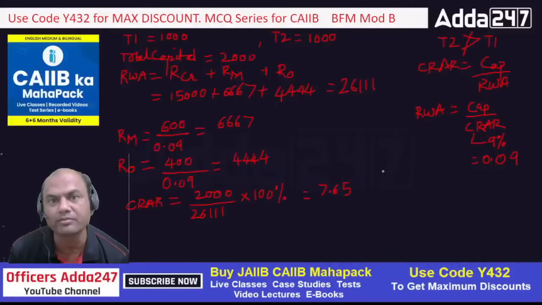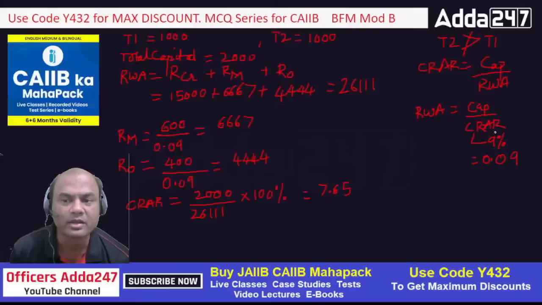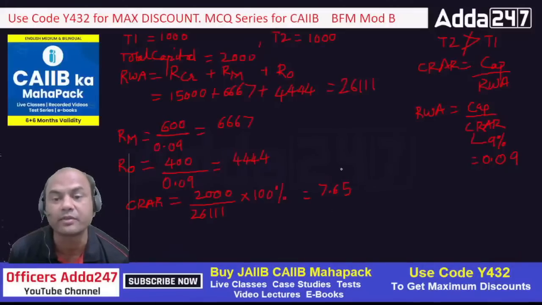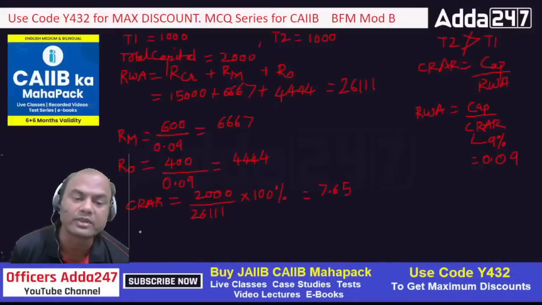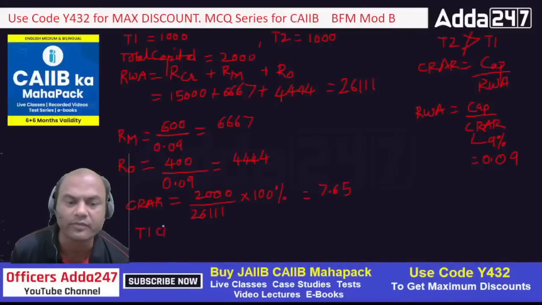It should be minimum. Just now I told you it should be minimum. Yes, it should be 9%. So what is this happening over here? This bank is having total CRAR of 7.65, means it is having a lesser CRAR. Got it? So now I'll find out T1 CRAR also. Okay, T1 CRAR, Tier 1 CRAR. So what is T1 CRAR now?